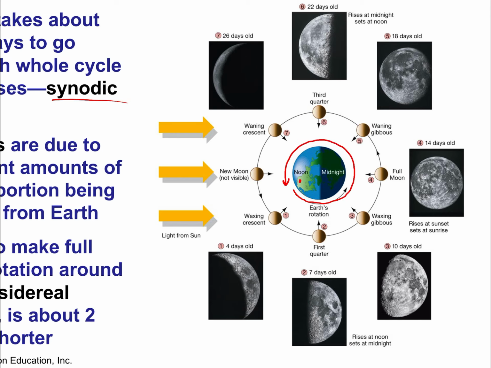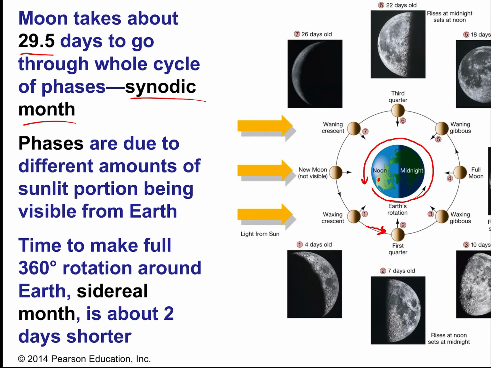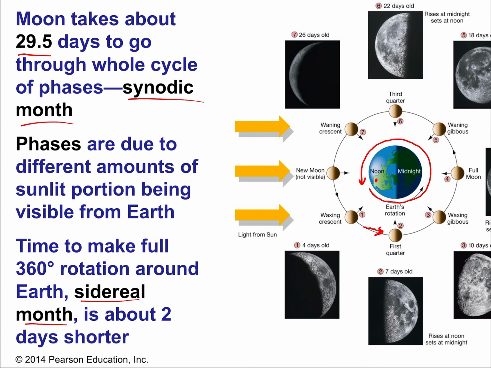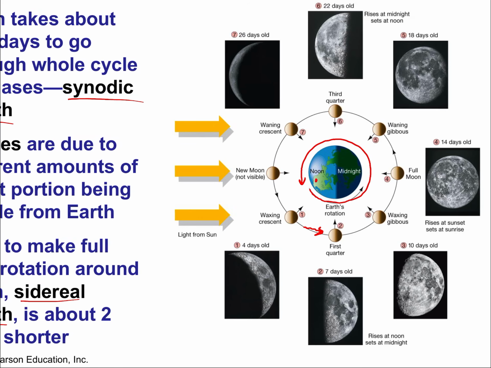In that time, you come back and the moon has moved a bit, because it is orbiting around us, taking a certain amount of time to complete that orbit, which is called the sidereal month. So the moon is physically moving around Earth, based on the mechanics of its size and its distance and so on.